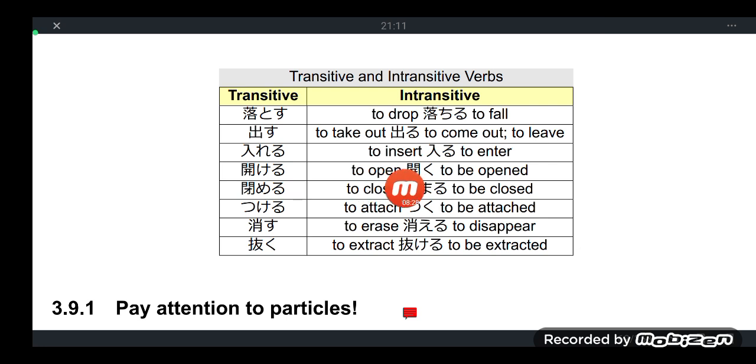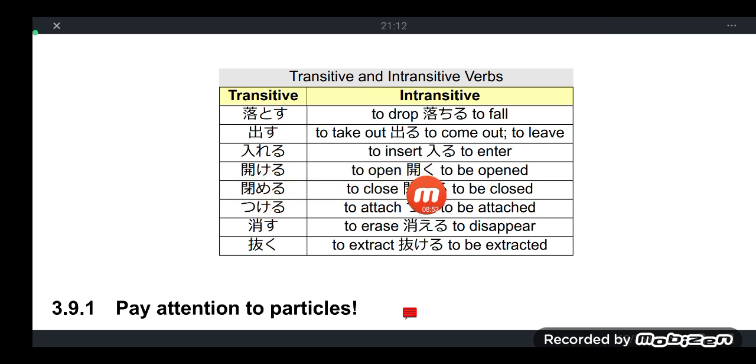Akeru, to open. And this one is an intransitive verb. Okay, sorry for that. So again, this one here is akeru, which is a transitive verb.